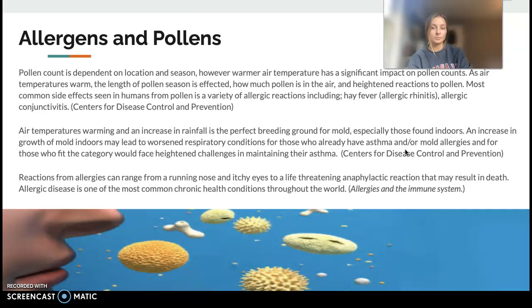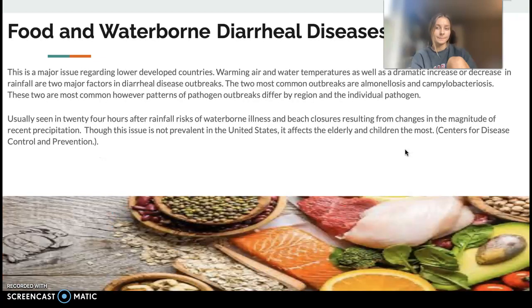Air temperatures warming and an increase in rainfall is a perfect breeding ground for mold, especially those found indoors. An increase in mold growth indoors may lead to worsened respiratory conditions for those who already have asthma and/or mold allergies. Those who fit the category would face heightened challenges in maintaining their asthma. Reactions from allergies can range from a runny nose and itchy eyes to a life-threatening anaphylactic reaction that may result in death.